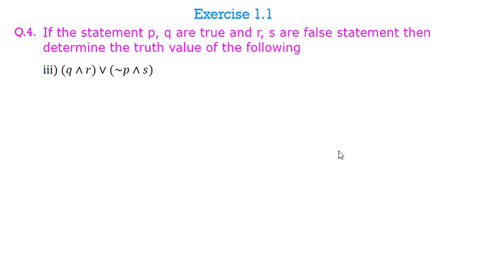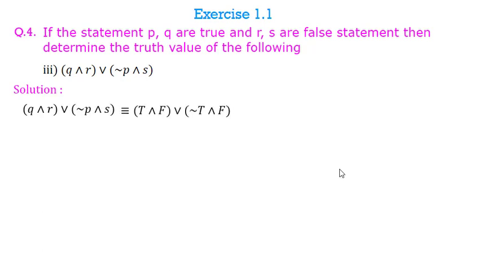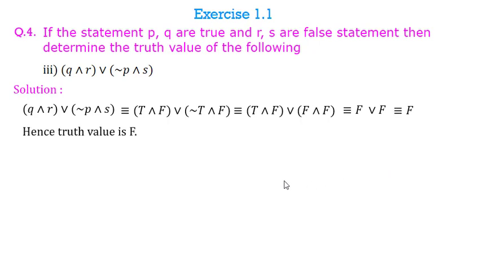Third question is Q and R or negation P and S. Again what we do, we first replace their truth values, then we simplify. Now here in bracket I have negation T, so first I will simplify this negation T, it is false. Now I will simplify the brackets. So true and false is false, and false is also false. So the given statement is false or false, it is false. So I will say that the truth value is capital F.